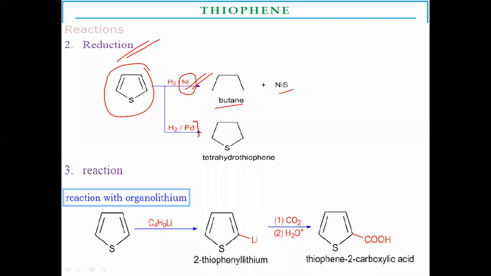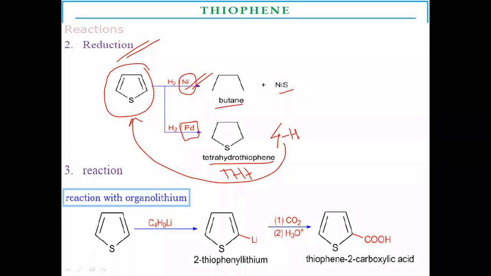Instead of nickel, if palladium is used as a catalyst in the reduction reaction, there is addition of four hydrogens on thiophene by breaking the carbon-carbon double bonds into single bonds to form tetrahydrothiophene, THT. This is the structure of tetrahydrothiophene.